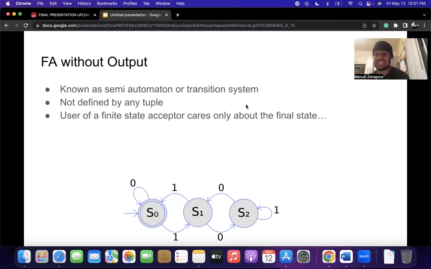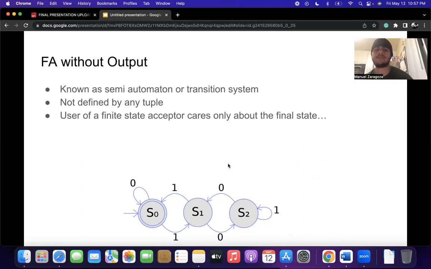Okay. If the machine ends in an accepting state after processing a series of inputs, the machine is said to have accepted the input. Otherwise, it is said to reject the input. The common application of finite state acceptors is checking a character string for conformance with a regular expression. This state diagram right here is a deterministic finite automaton, which is basically a DFA.